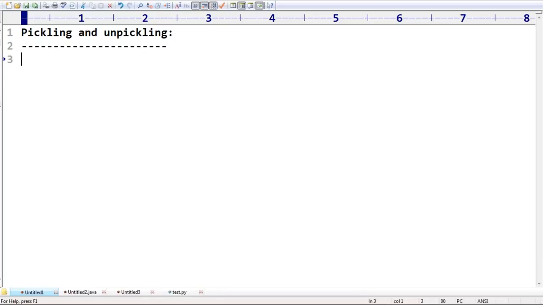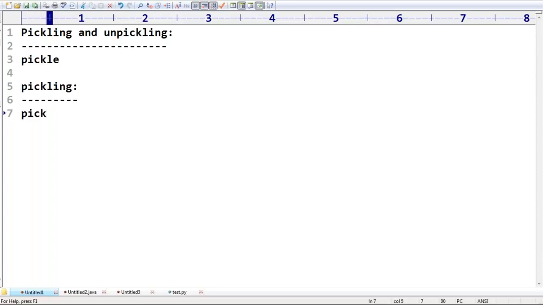Remember that. To perform pickling and unpickling, there is one module in Python. What is that module? Pickle. Can you spell it out? Pickle. Pickle is the module available in Python. I want to perform pickling. Then which method do we require to do that?